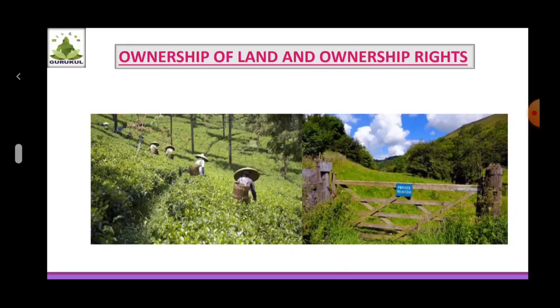This 7/12 extract is a kind of mirror about the land, because just by reading the extract, sitting in one place, one can get complete information about the piece of land without actually going there. The register of the revenue department records the details of the ownership rights of the family, status of debts and loans, transfer of ownership and the area under different crops.